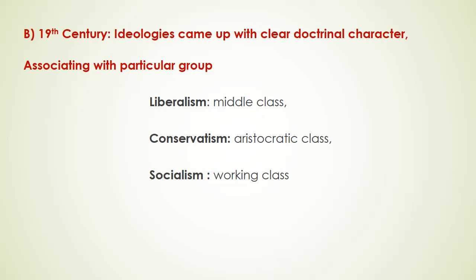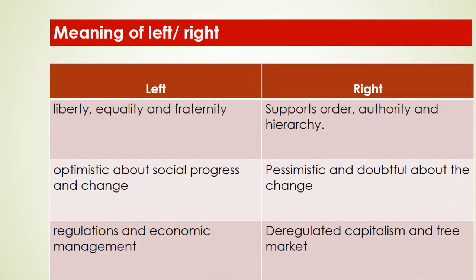However, whenever we try to understand how to define which ideologies can be considered a left ideology and which a right ideology, where do the words left and right come from? After the French Revolution in 1789, when the Estates General sat together to discuss, those leaders who sat on the left side were supporters of liberty and equality, and those who sat on the right side were supporters of the established order, established system and established authority. That's why this term came up.